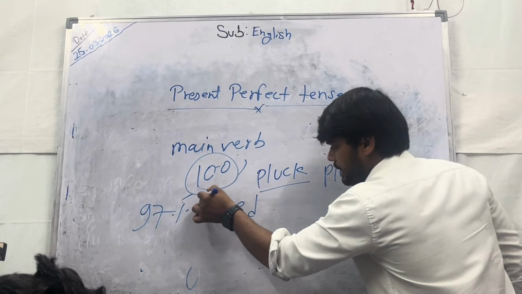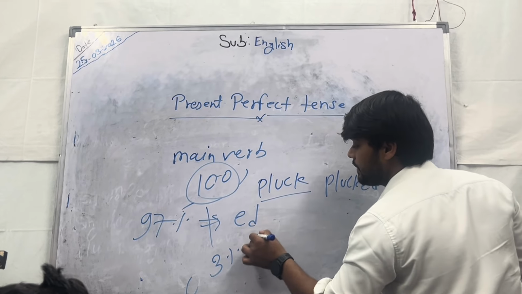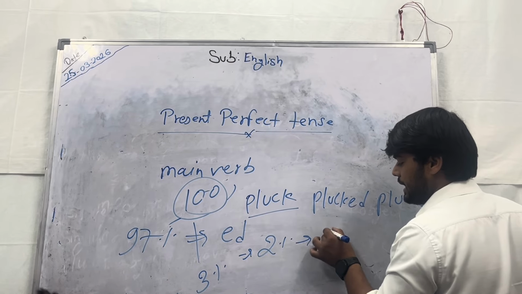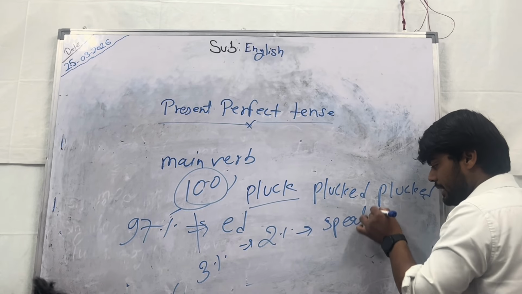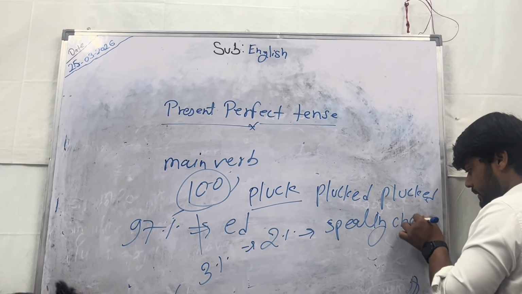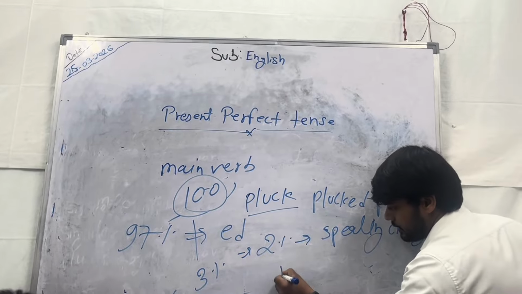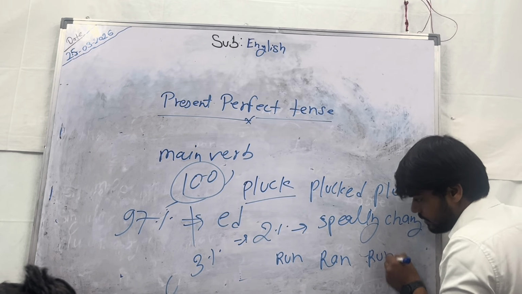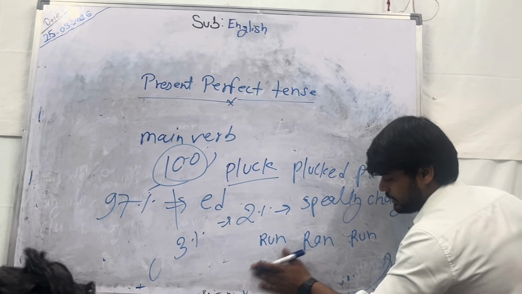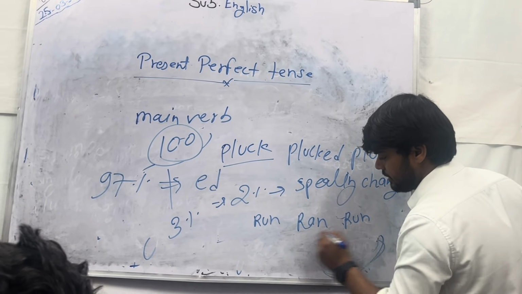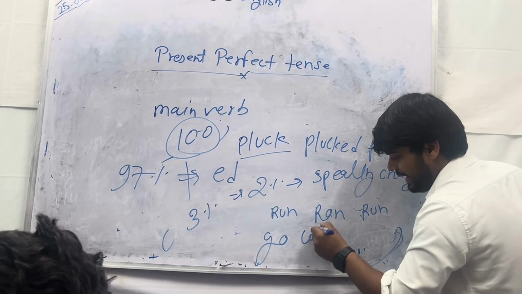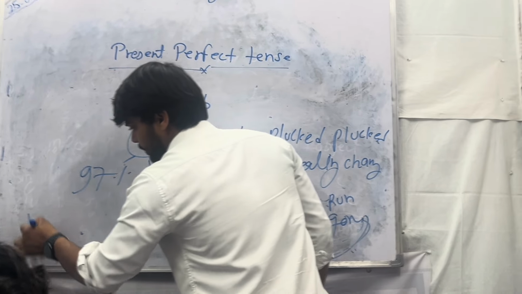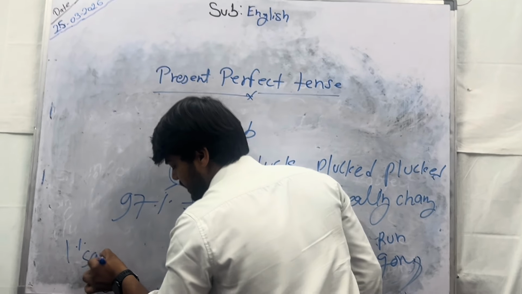And the remaining is 3%. 3% में भी 2% में सिर्फ स्पेलिंग चेंज होती है. जैसे कि for example run and ran. Read, read सेम रहेगा. Okay. Run, ran, run and go, went, gone. And the remaining is 1% सेम मीनिंग.